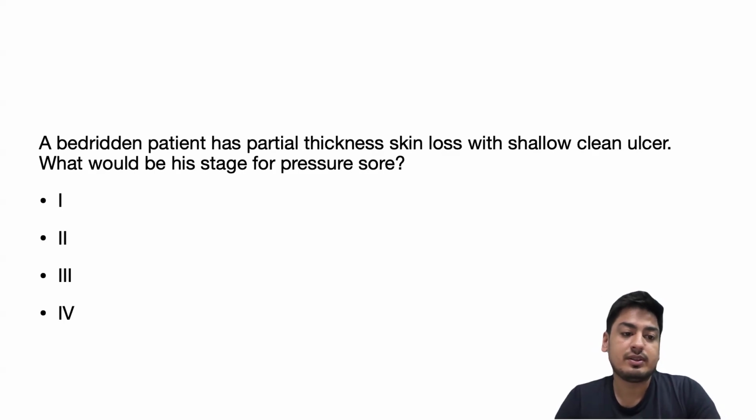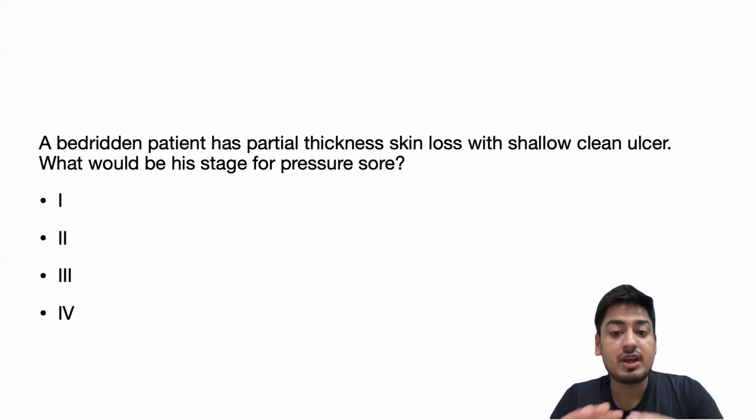Okay. So this is the 11th question. A bedridden patient has partial thickness skin loss with shallow clean ulcer. Which would be its stage for pressure sore?